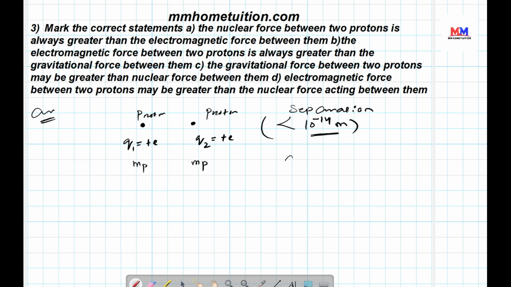So option A is not correct because it says nuclear force between two protons is always greater. Due to the word always, it is not satisfied.